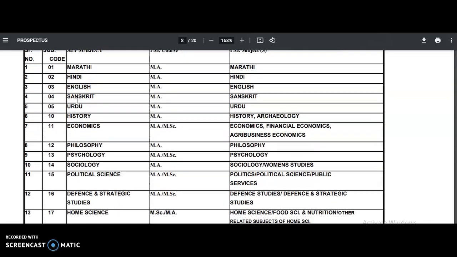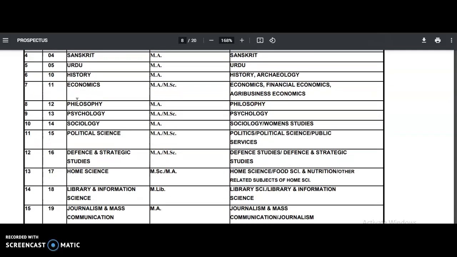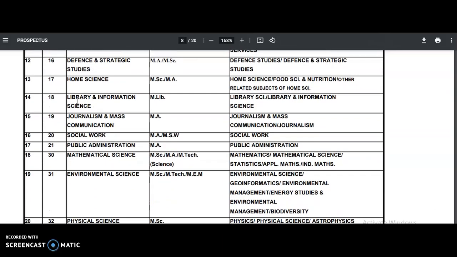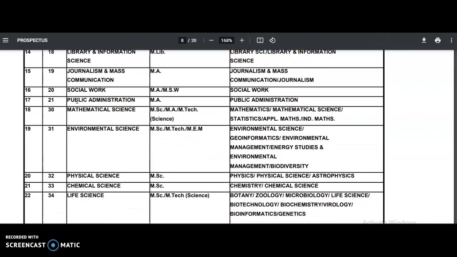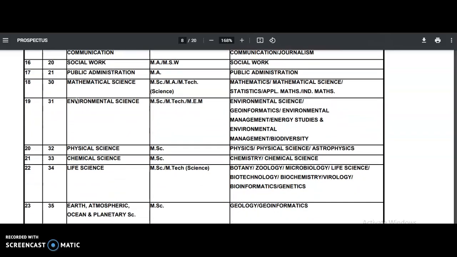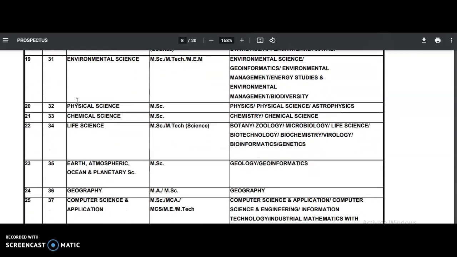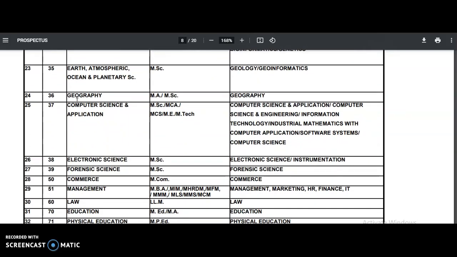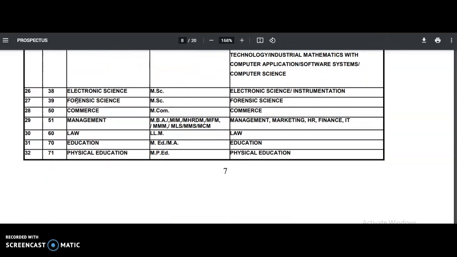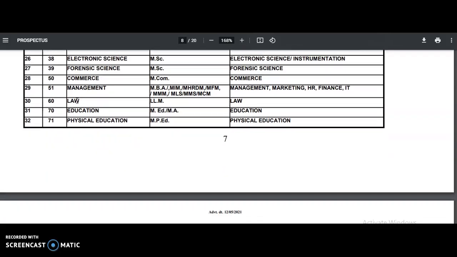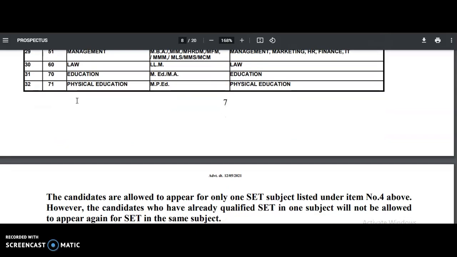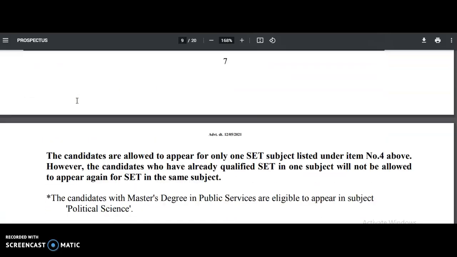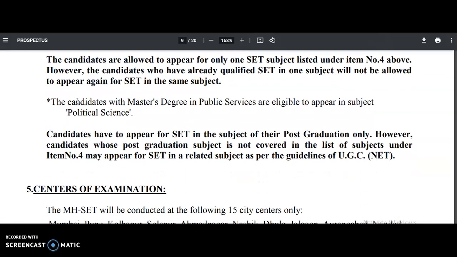They are Marathi, Hindi, English, Sanskrit, Urdu, history, economics, philosophy, psychology, sociology, political science, defense and strategic studies, home science, library and information science, journalism and mass communication, social work, public administration, mathematical science, environmental science, physical science, chemical science, life science, earth, atmosphere, ocean and planetary science, geography, computer science and application, electronic science, forensic science, commerce, management, law, education and physical education. Fine. So these are the different 32 subjects, guys. If you belong to post graduation in any one of these subjects, then you may apply for this one, guys.